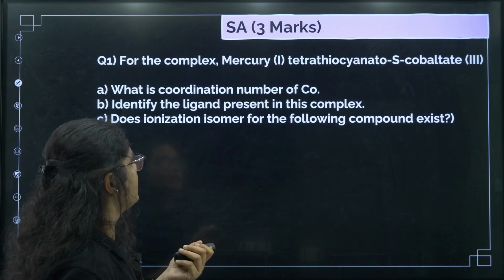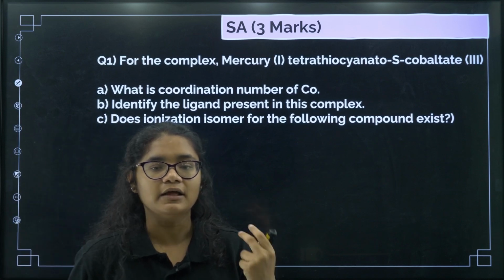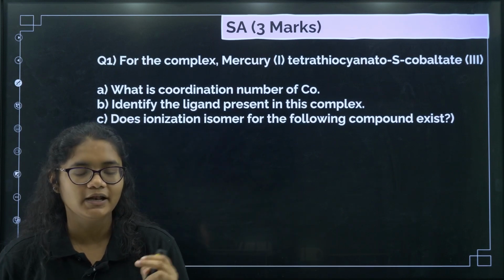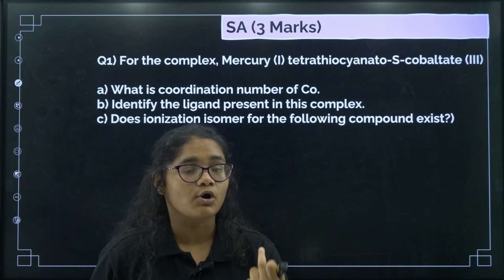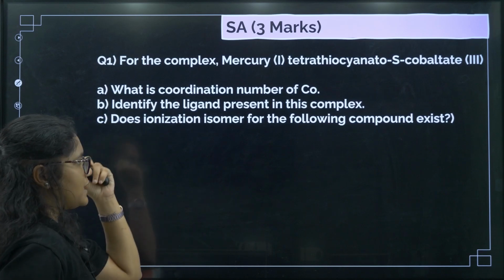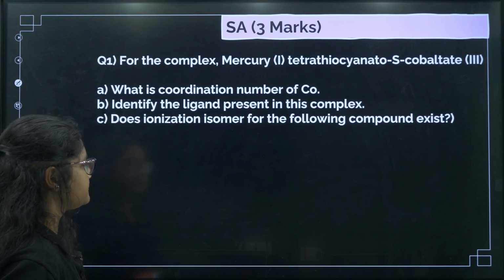Now we will move towards the 3-marker questions. As I told you, there will be how many 3-marker questions? Three 3-marker questions will be there, right? So that will give you around 9 marks. So we need to prepare a lot of 3-marker questions now. These questions I have taken from your blueprint, like the model test paper, some of those questions.